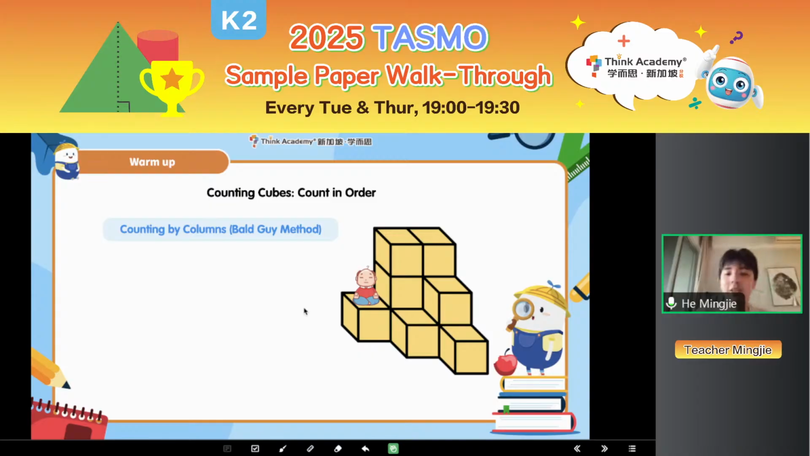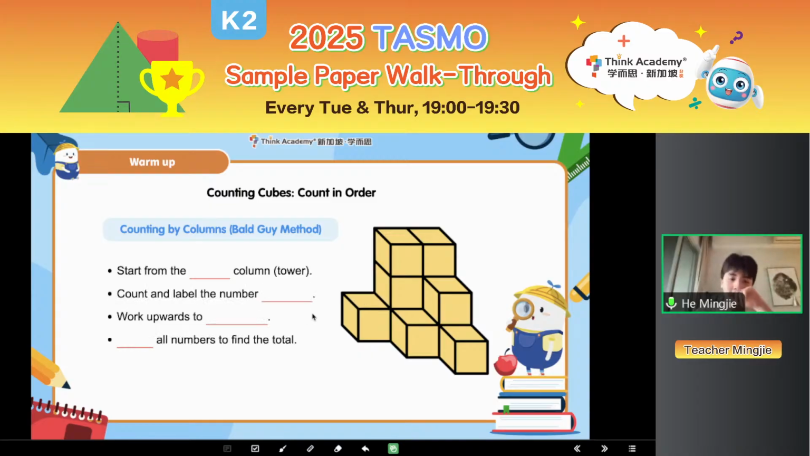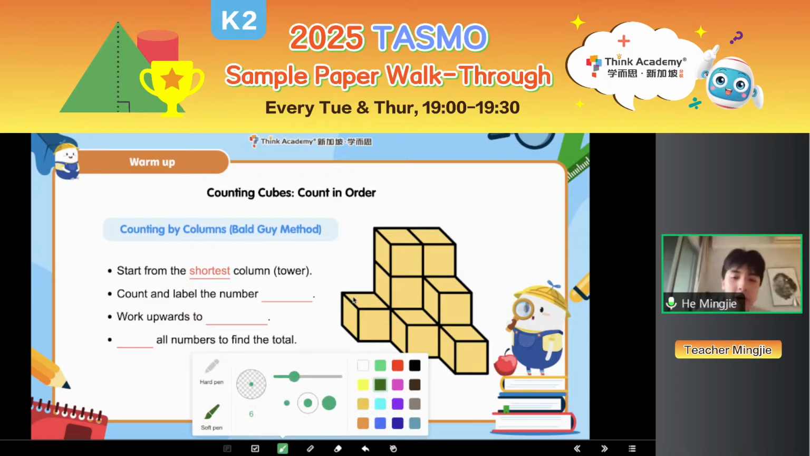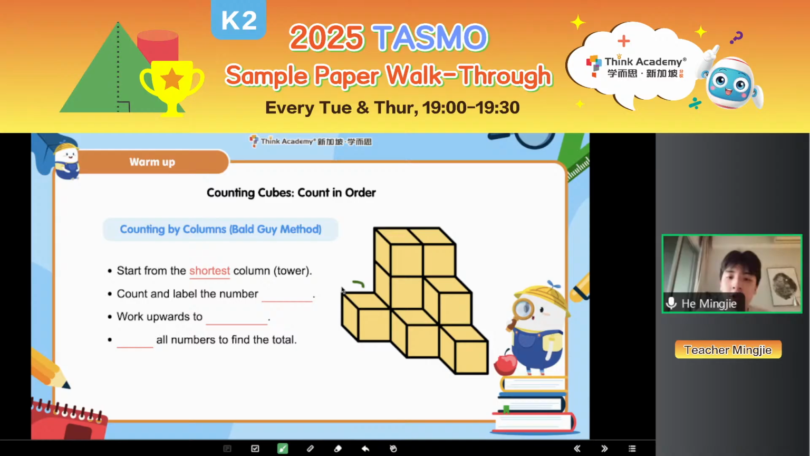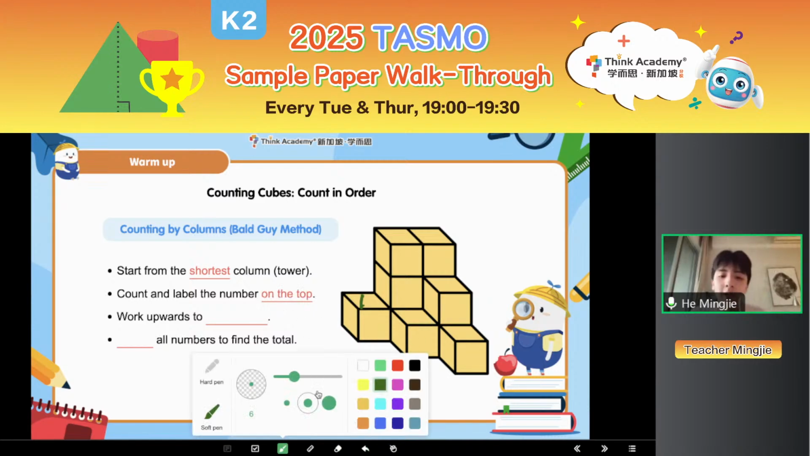Okay, very good. I already saw the answer, 11. How do you get 11? So first, let's do it one by one. If I want to label, do I start from the shortest column or the highest column? Of course, I start from the shortest, right? Because for the shortest column, the shortest tower, you see here, we only have one cube. So we can just label 1 on the head of each tower, all right? That's very important. We need to count and then label the number on the top.